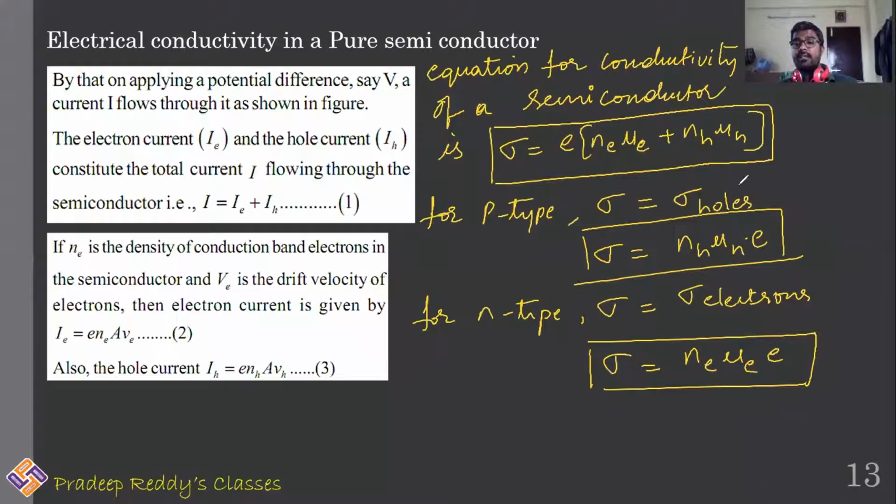Of course, it does not mean that in a p-type semiconductor there will be no electron current. There will be electron current, but it is less in magnitude than the hole current for a p-type semiconductor. That's the reason we generally neglect electron current theoretically. Similarly for n-type also. So this is the equation for electrical conductivity in the case of a pure semiconductor.